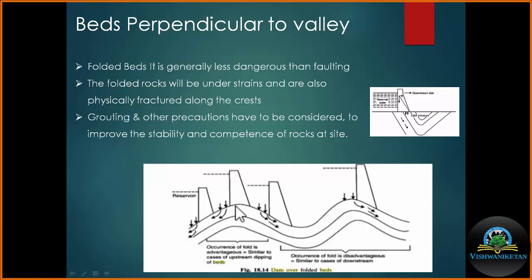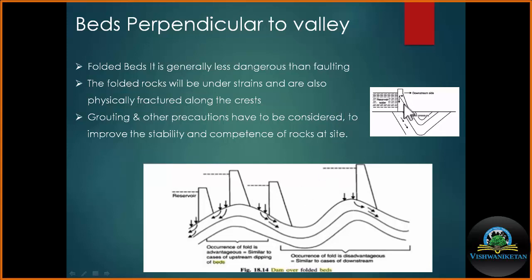As you know, in a folded terrain, this is the point where the maximum crack will occur. If we are going to construct a dam in the crest area, then there may be the chances of the leakage of the water because of this crack.